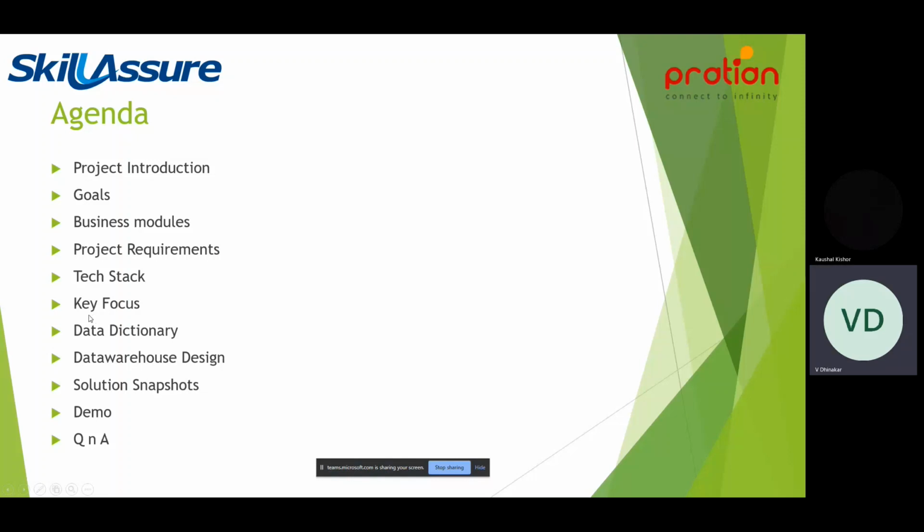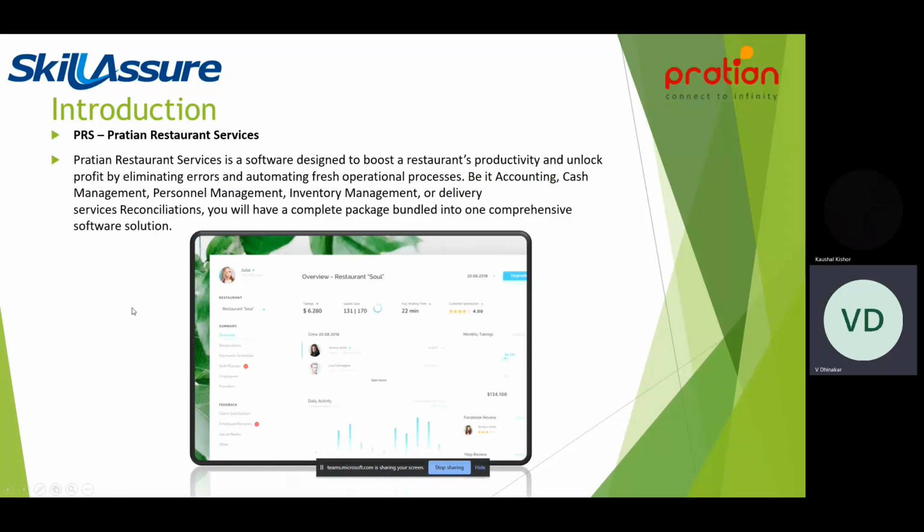project. Then we will talk about all the key focus areas in our project, the data dictionary we have designed, the data warehouse design, the schema, the architecture we have designed, and the solution snapshots. We will do a demo and we will end there. So let's start with the project.